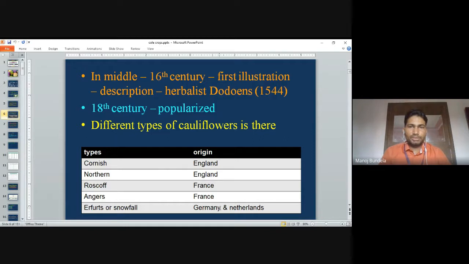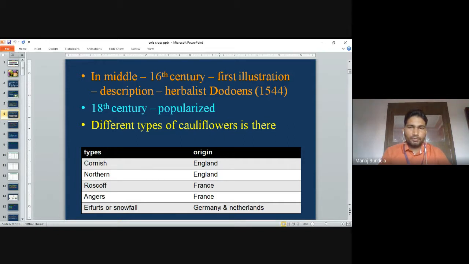In the middle of the 16th century, the first illustration and description appeared in a herbal. In the middle 16th century it was grown, and in the 18th century it was popularized and became popular in all areas.